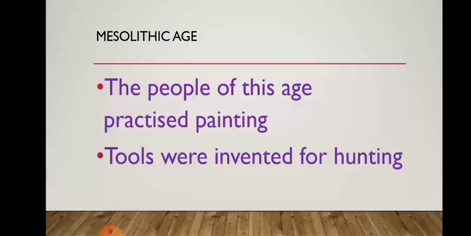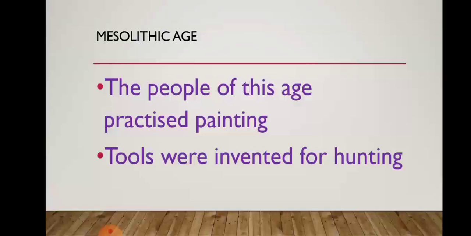In the Paleolithic age, children, it was really very difficult to hunt the animals. After that, in the Mesolithic age, tools were invented for hunting purposes. Painting was practiced. Man started to cover his body with the skin of animals to protect himself from heat and cold.